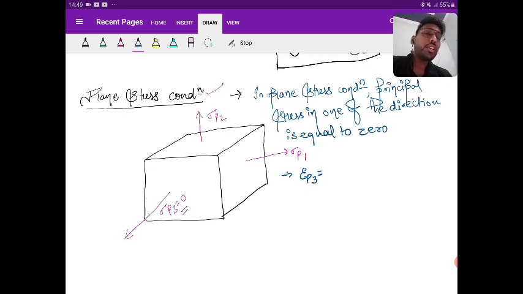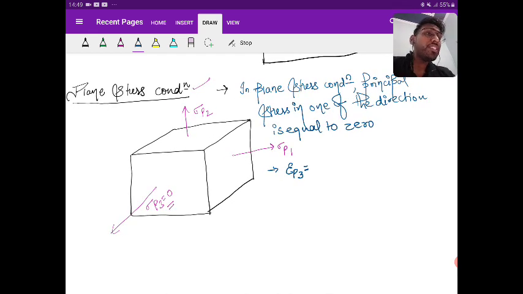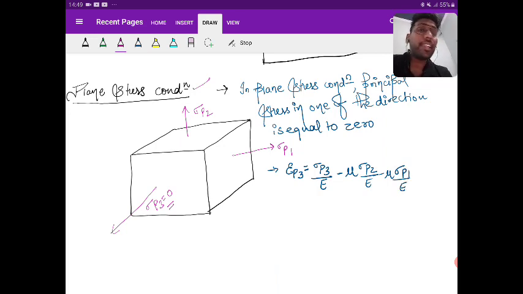What is the strain in the z direction where I am taking sigma P3 equal to 0? Can anyone tell me what equation of epsilon P3 I should write? Yes, we should write the basic one first: sigma P3 by E minus mu sigma P2 by E minus mu sigma P1 by E. Now I said that sigma P3 is 0. Now take minus mu by E common. You will get sigma P1 plus sigma P2.